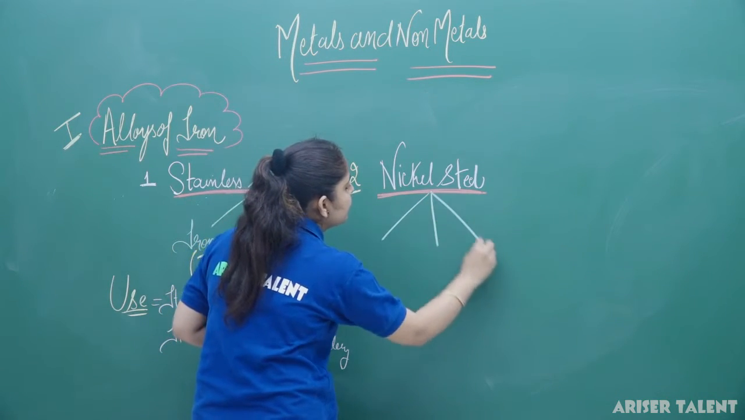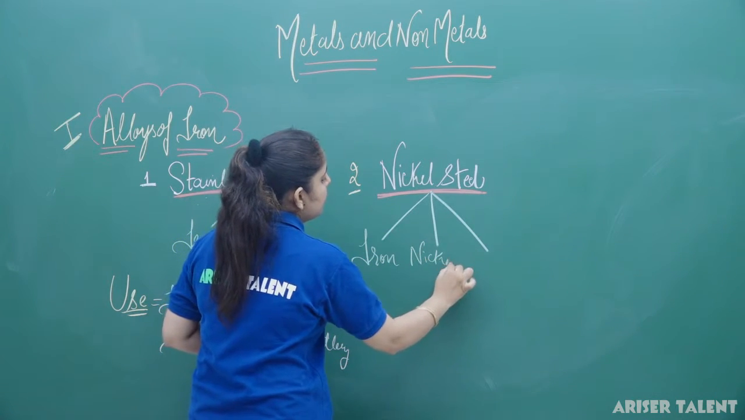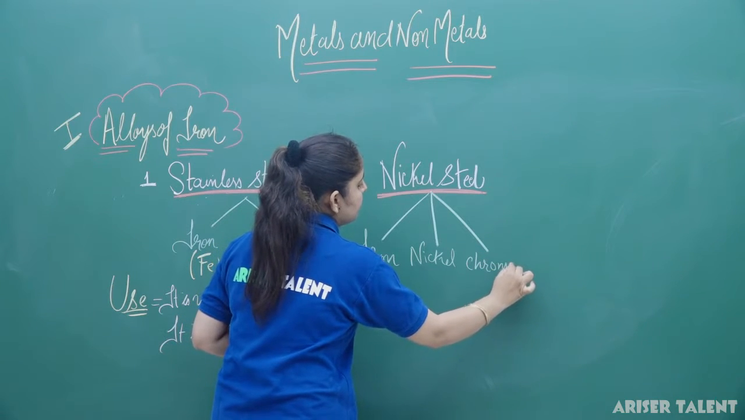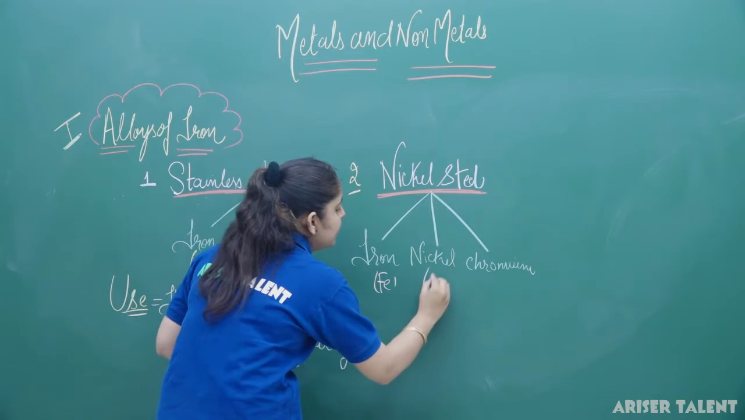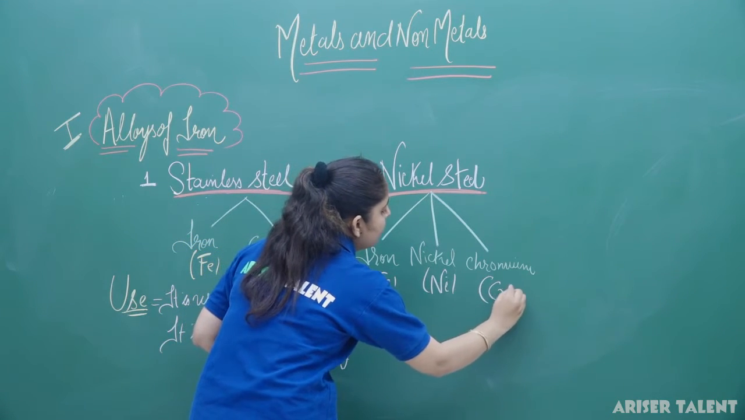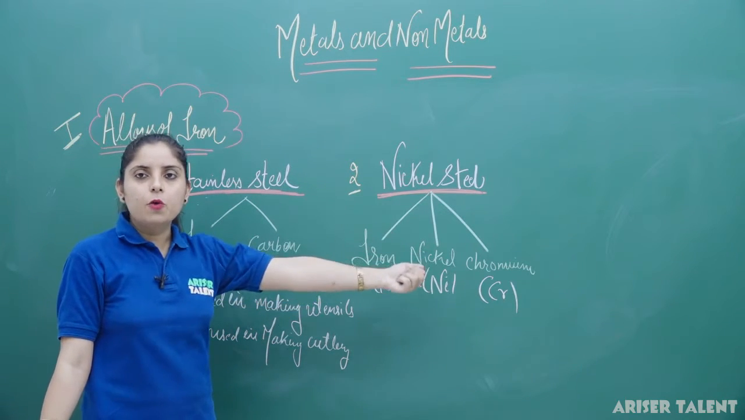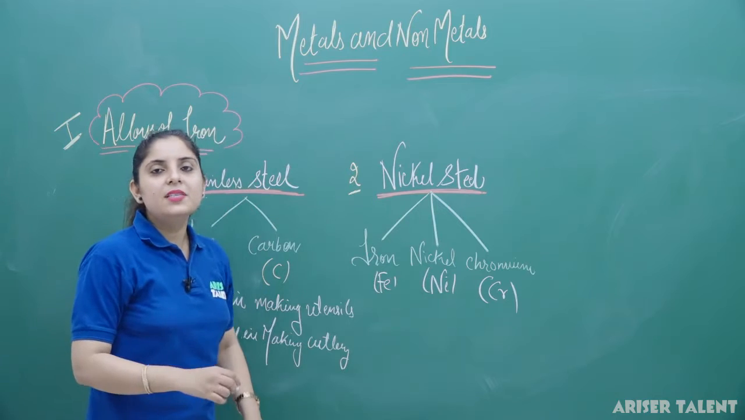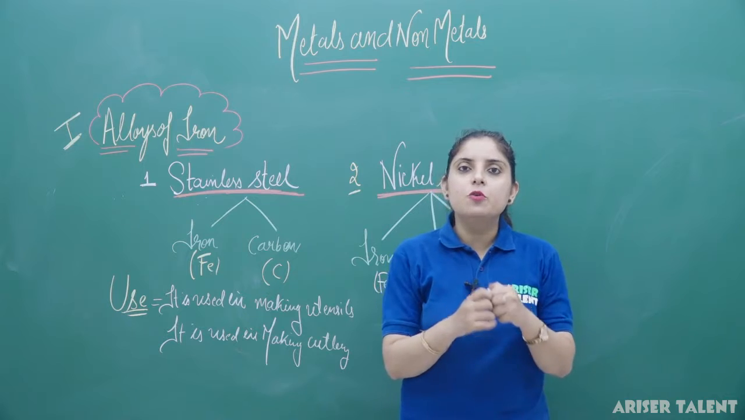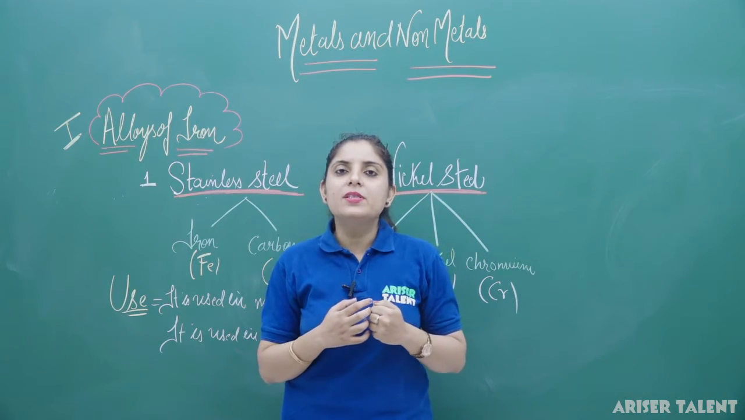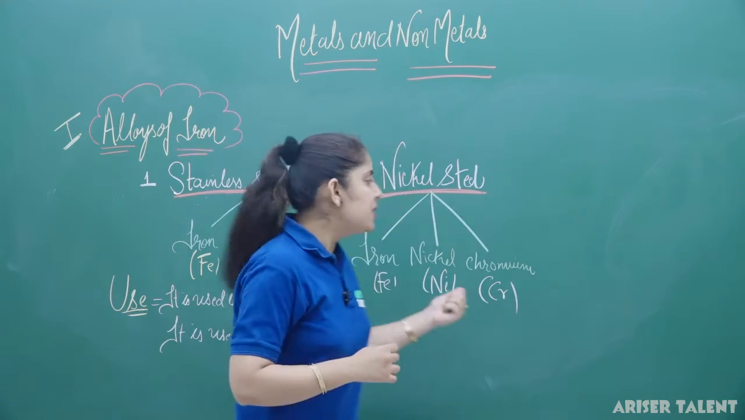So you can say that it is made up of iron, nickel and chromium. Clear? So it is Fe, it is Ni and it is Cr. So this is made up of iron, nickel and chromium. So its name is nickel steel. Now this nickel steel is used in many machinery parts, or in fact it is used in making many body parts, or you can say that many things in the spacecraft or aeroplane body parts. Clear? So nickel steel is used there.